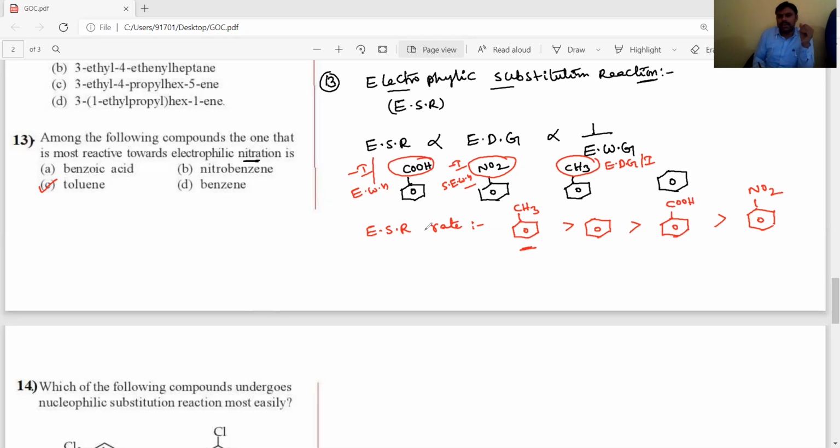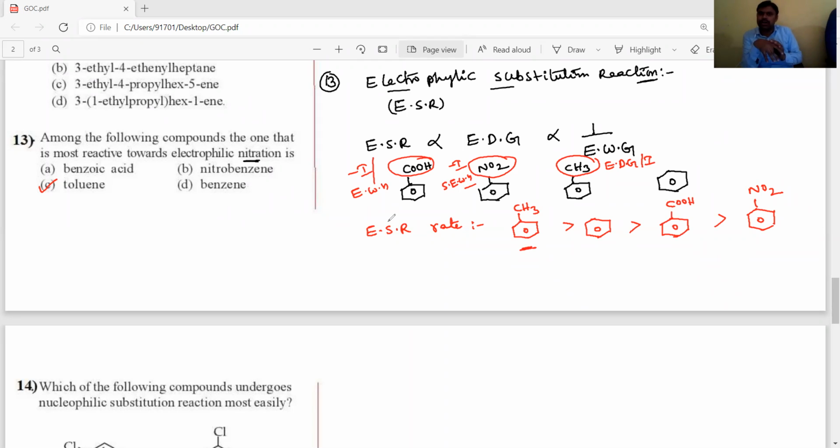Aromatic compounds are highly reactive towards electrophilic substitution reactions because high electron density is present. That's why the electrophile can substitute at any carbon on the benzene ring.